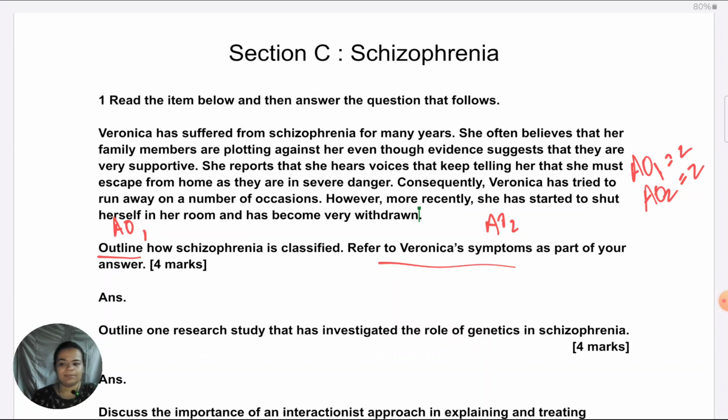She believes her family members are plotting against her, which clearly indicates that she has delusions, because this is a false belief that she's having. Clearly, they've mentioned this is not really the case. It's a delusion of persecution. Even if you just say delusion, that's fine. But if you've learned the types of delusion, it's a good idea to indicate that this is delusion of persecution. Besides that, she hears voices. We know now hearing voices comes under auditory hallucinations.